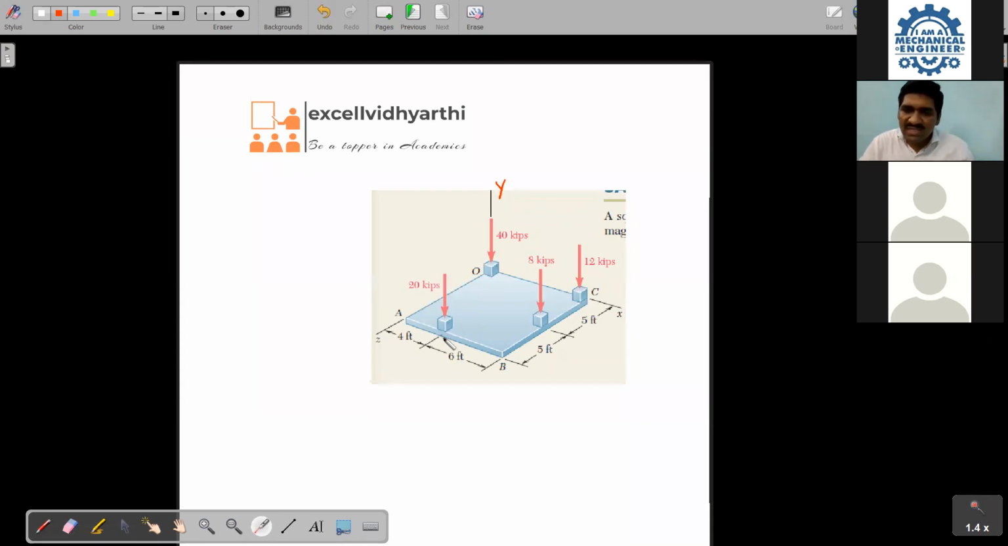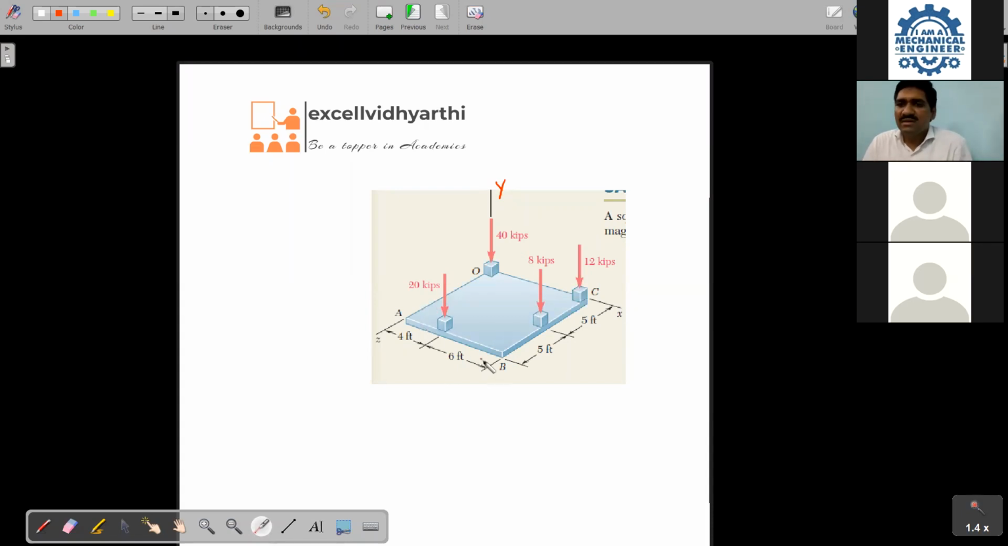Can you see the forces? One is acting here, one here, and one here. All the forces are not acting in the same plane. This one is acting along the Y axis, and these are acting on X, at a point on X. Therefore, this becomes non-coplanar and non-concurrent also.